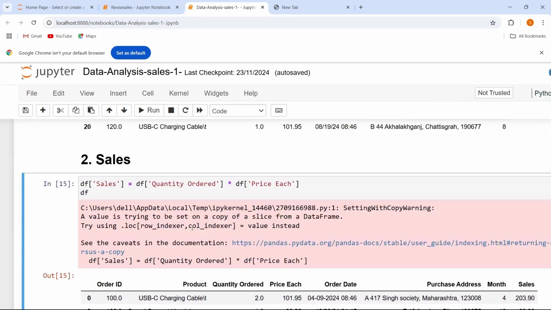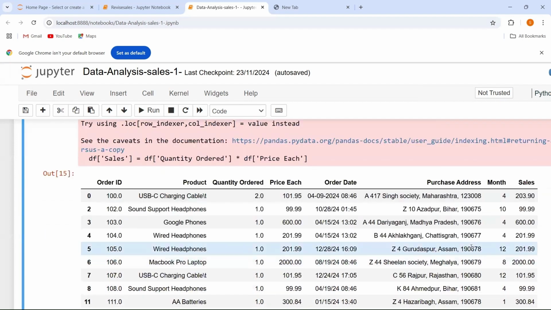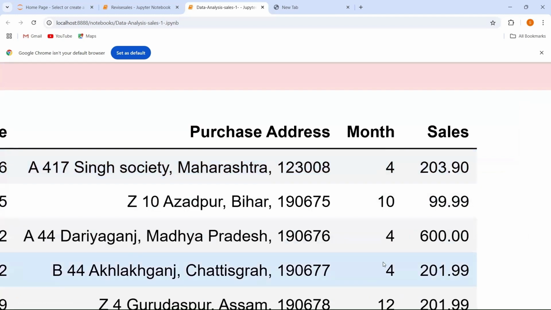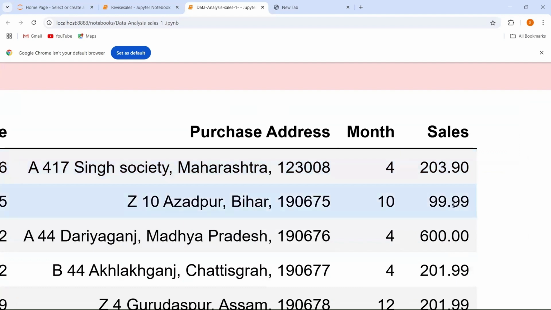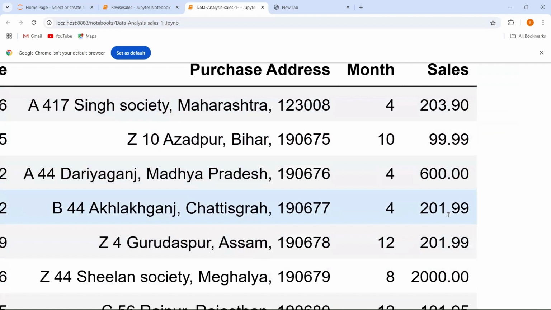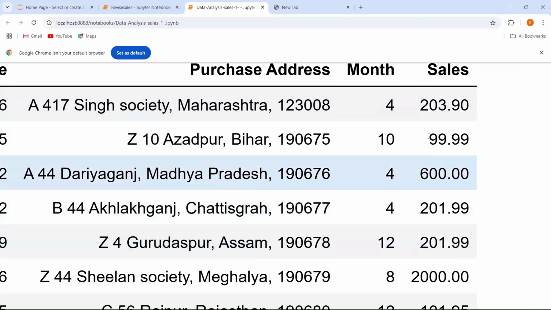So let's see how my data frame will look. Here you can see this is your sales column. This was your month column, and the newly added column is the sales column. You can see sales, that is 203.90. You can see sales like 99.99, 600, 201.99, 201.99.